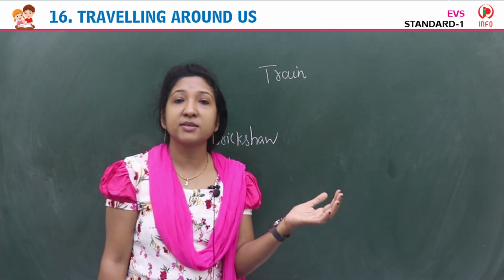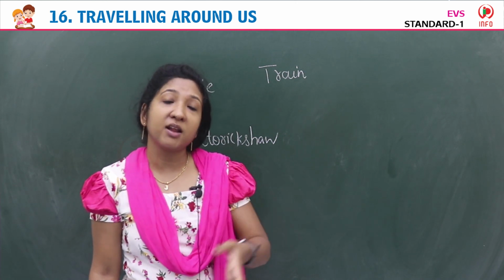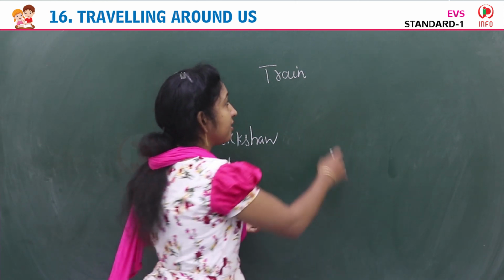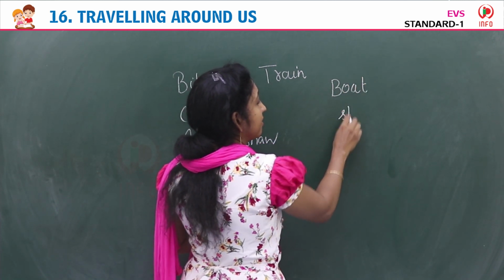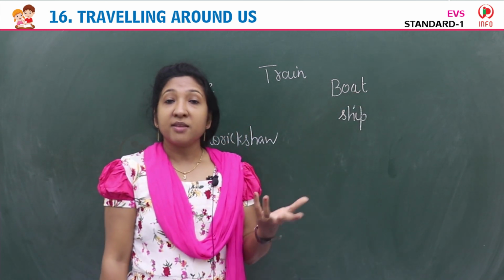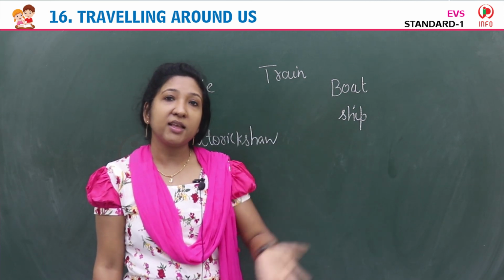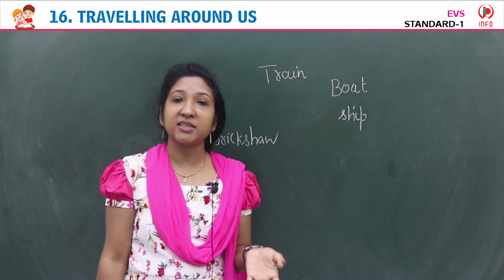Then suppose you want to cross the river. Which vehicle do people use to cross the river? How do they go across the river? Yes. Boat, ship, isn't it? Now if you want to go abroad or outside the country, your uncle and auntie stay there, in America, Canada, somewhere.